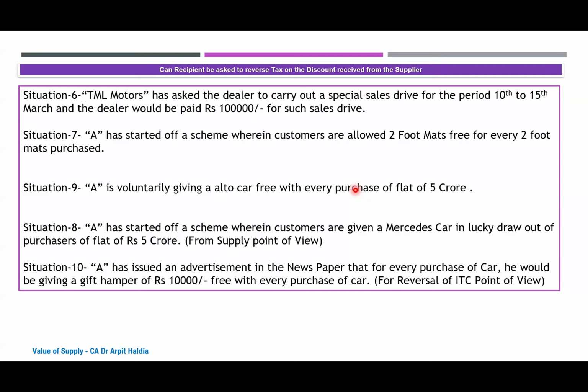Because if I am not able to prove that it is a gift, then it would automatically fall within the clutches of supply. Even in that case, where the question of availment or eligibility of ITC comes, 17(5)(a) itself says that the credit of vehicles will not be allowed barring these 3-4 conditions. So he would be fitting into the first condition, sir. So he is eligible if he is becoming a dealer of a car.